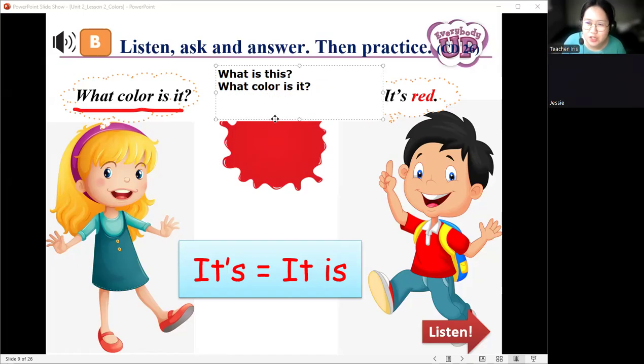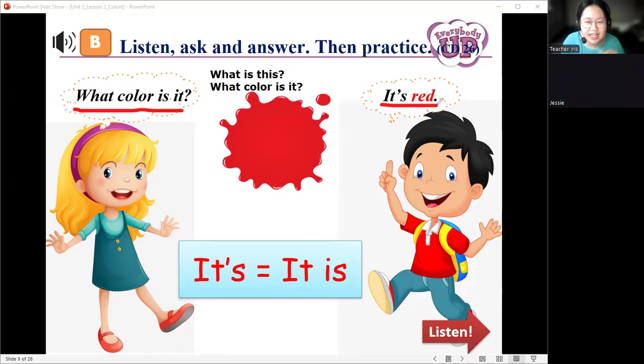So for this question, as we have learned earlier, we use it if we talk about one thing. What is it? We answer it by saying it's and the name of the color that is being asked.